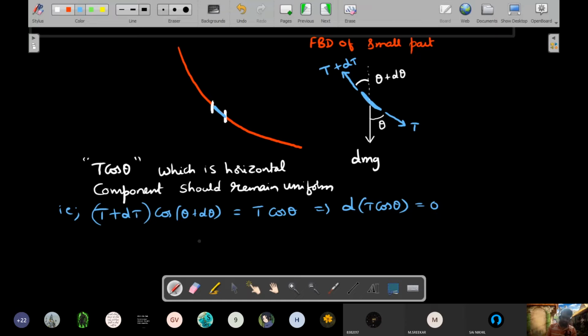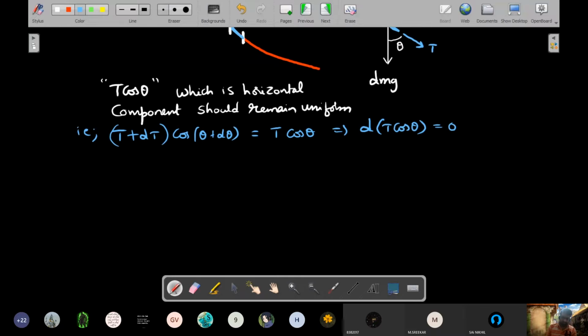So you could say that this entire thing is equal, or the small change in T cos theta is not there. So this is one way of saying the horizontal tension component remains uniform, whereas the vertical tension component, similarly, the change in it, directly I'm writing, instead of writing all of this big stuff,